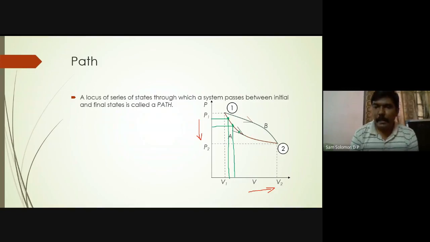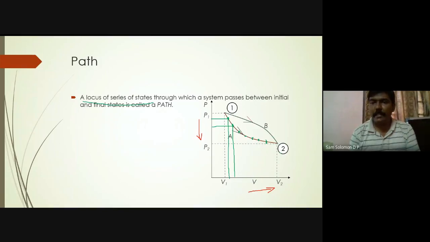So similarly, you can have so many states between 1 and 2. And if I connect all these states, that gives me the path. That is what they are saying, a locus of a series of states through which a system passes between initial state and final state. Initial state is 1 and final state is 2, and that is called a path. So a path comprises a large number of states, and if you are able to connect all these state points, you get a path. I hope you understand. So your path exists between the initial state and the final state.